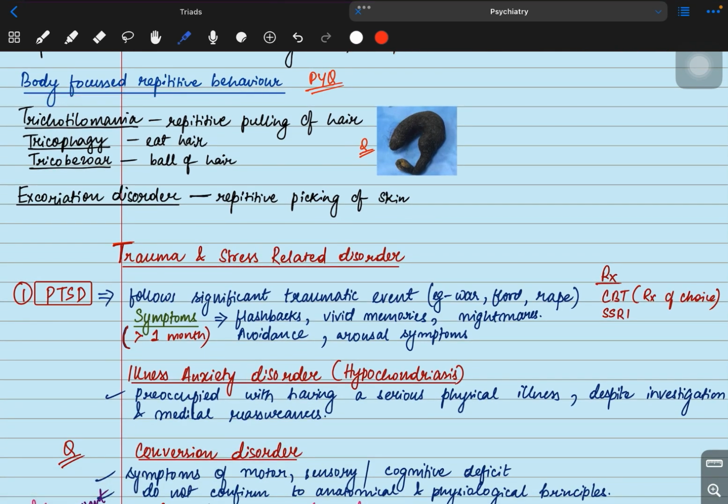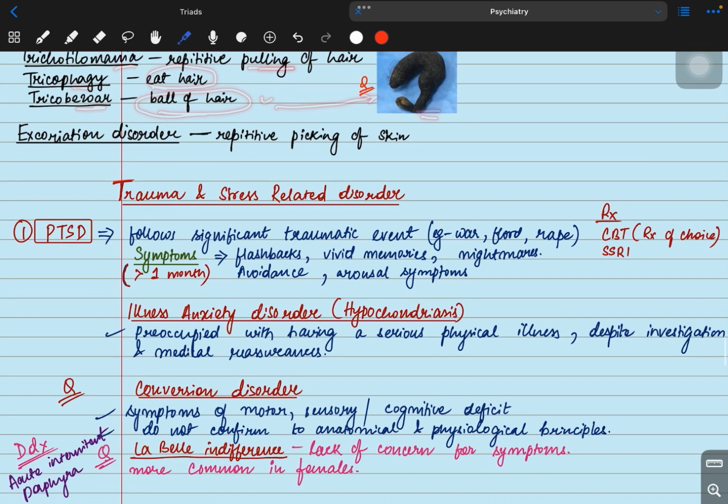In body focused repetitive behavior, this is a previous year question. This is the image of the stomach, which is filled with hair. So the patient has trichotillomania, means repetitive pulling of the hair. Trichophagy means the patient eats the hair. Trichobezoar, this is an image of the trichobezoar, means a ball of hair is formed in the stomach. So this image is important. Excoriation disorder means repetitive picking of the skin.